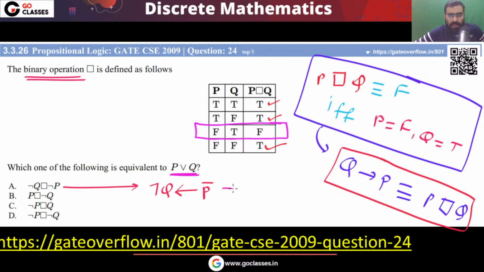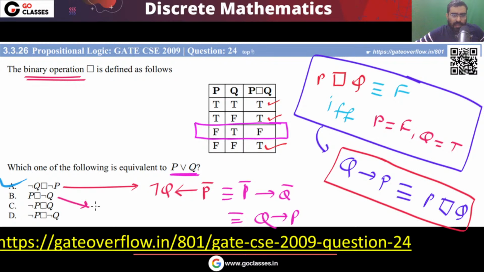So you know that this is equivalent to contrapositive. This expression is equivalent to contrapositive. So it is like P bar implies Q bar. That is equivalent to contrapositive, means Q implies P. Okay. So I can say yes, this is definitely correct. Option A is definitely correct. What about option B?